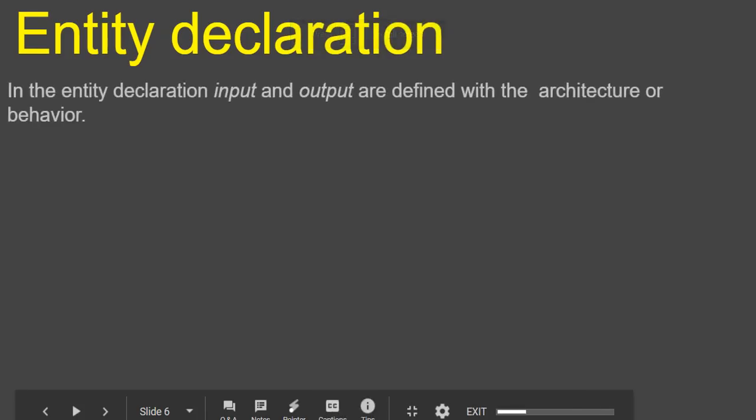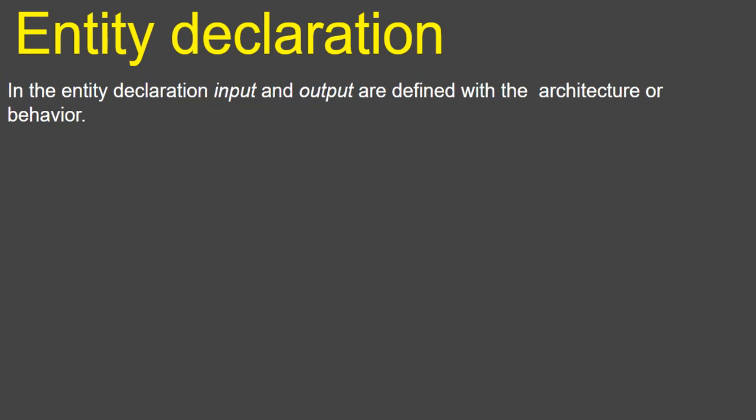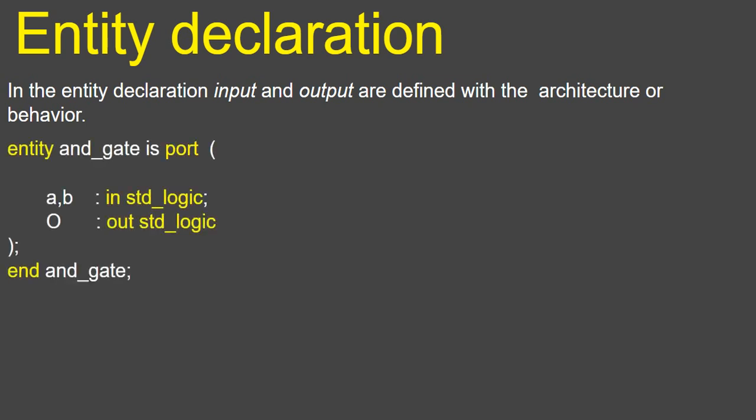Entity declaration in VHDL. First, the first code is to define the inputs and the outputs names. So we write entity, the name of the entity, and then port. A and B are going to be input of type std_logic, and O is output of std_logic, and then we end that entity name.